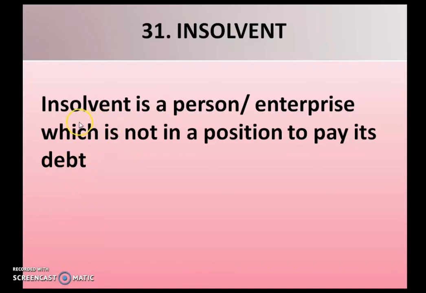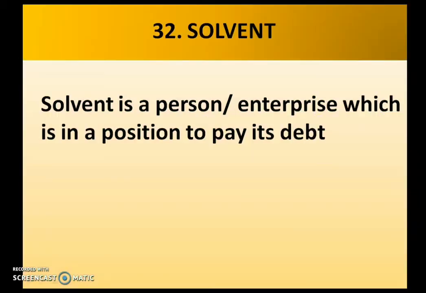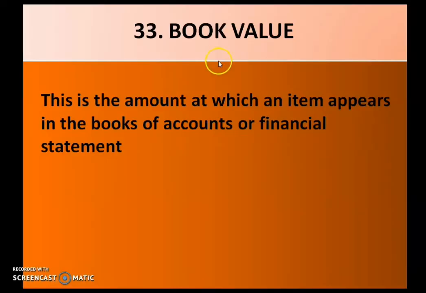So he will be named as insolvent. It may be a person or sometimes an enterprise also. So if you know what is insolvent, you must know what is solvent also. If a person or enterprise is in the position to pay his debt, that person is known as a solvent person.